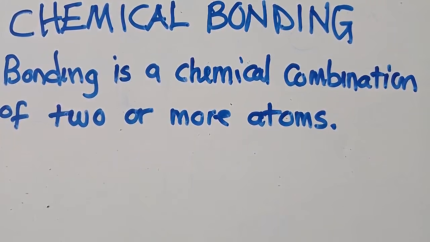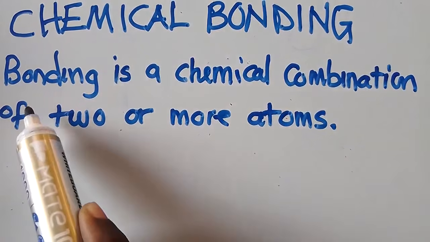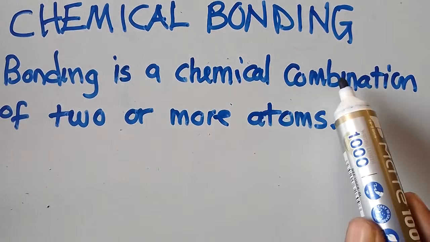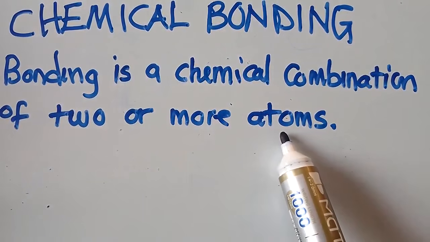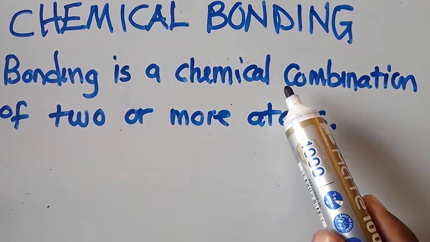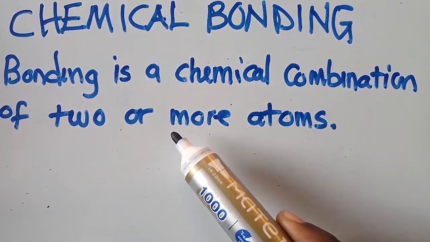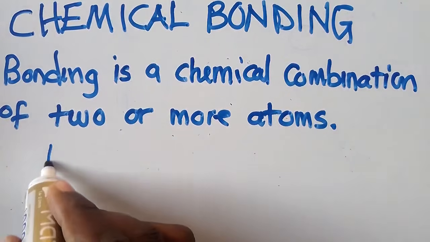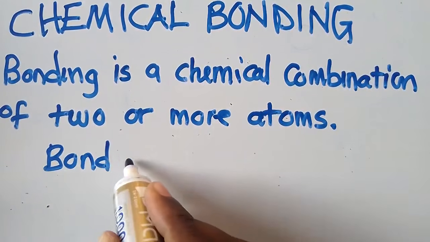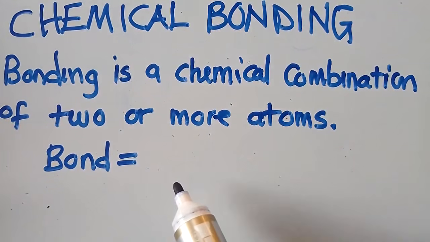So, what is chemical bonding? I wrote down this definition so that we build from here. Chemical bonding is a chemical combination of two or more atoms. So when two or more atoms combine together, they form what we call a bond.